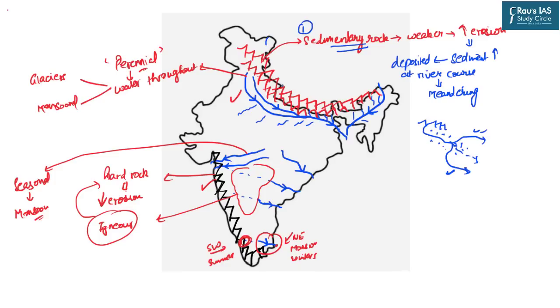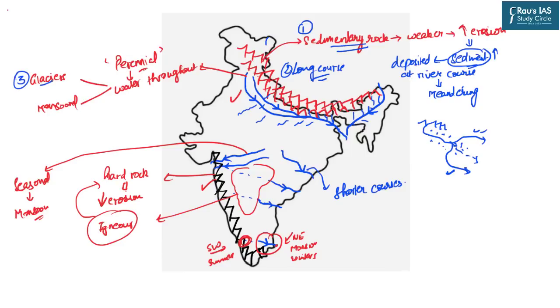In line with this, if you closely understand the length of the rivers, the rivers like Ganga, Yamuna, Brahmaputra, they are among the mightiest rivers of the world, not just India. And because they have very long courses, their erosive capacity also increases. Because the longer courses allow the rivers to bring these sediments from a very huge area, and in turn this also increases the sediment load. But when you come to the Western Ghats rivers, these rivers have shorter courses.